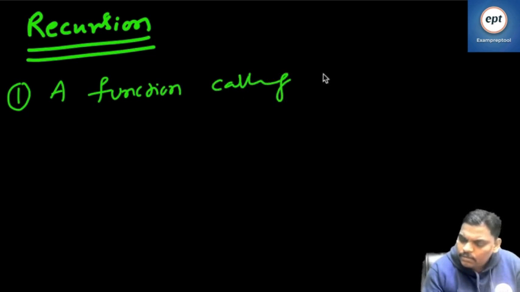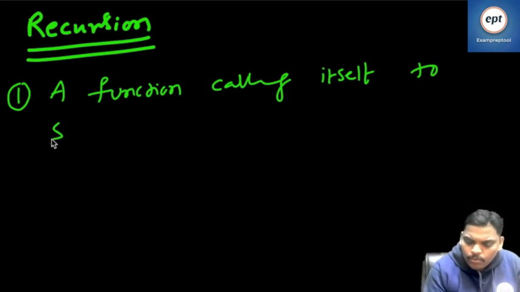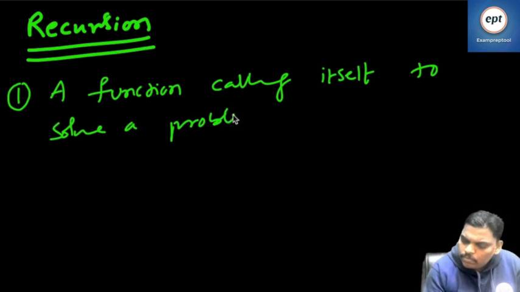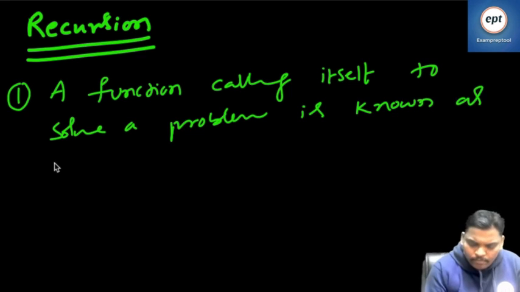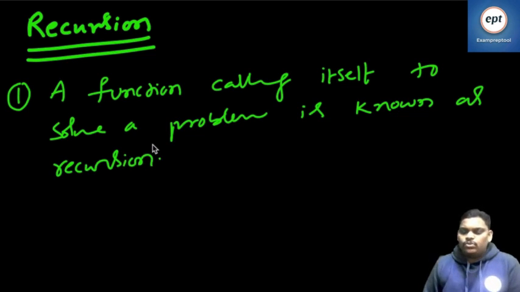A function calling itself to solve a problem is known as recursion.